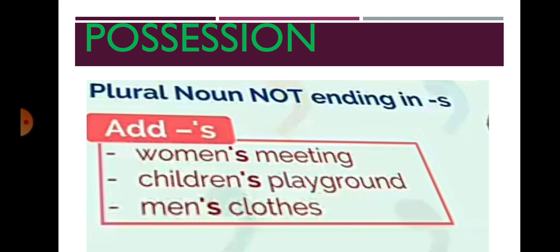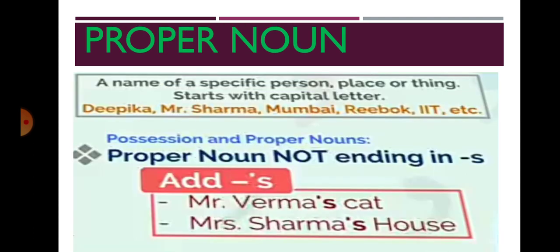Here we are not adding s or es. For those plurals, we are using apostrophe s, not s after the apostrophe. Ordinary plurals, we are using s after the apostrophe. Those plurals which do not take s or es, there we are using apostrophe s. Yes, children's playground, men's clothes, these and all we are using apostrophe s.